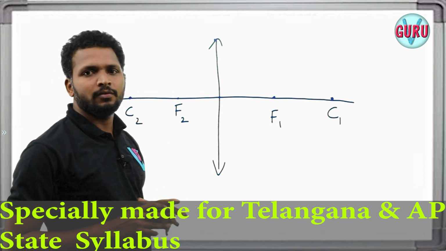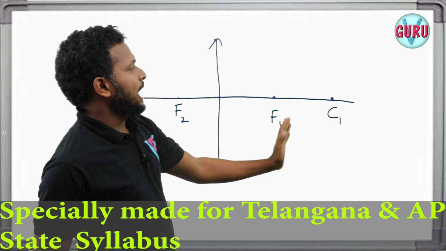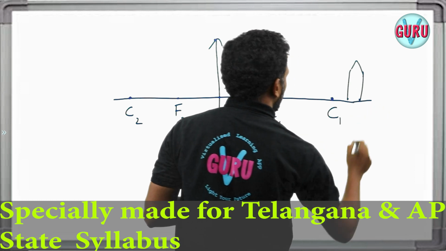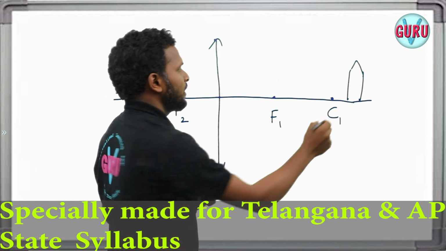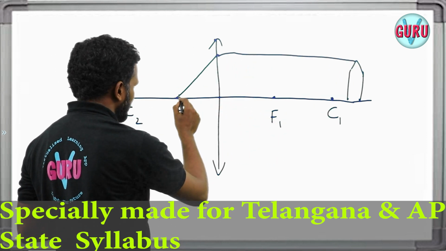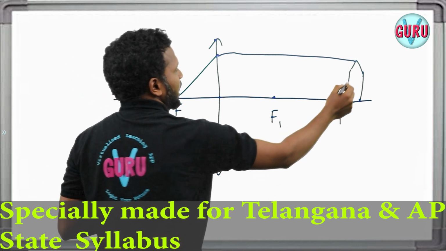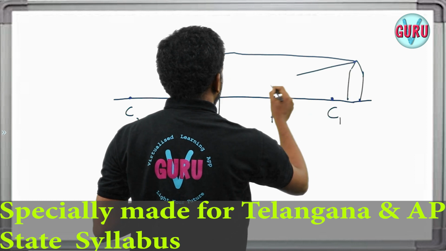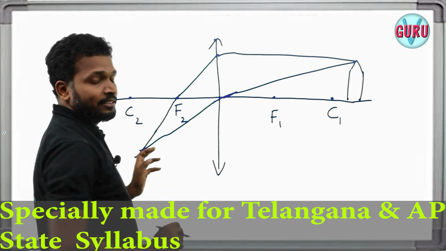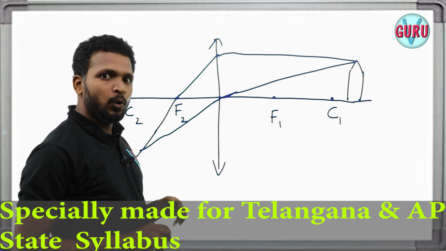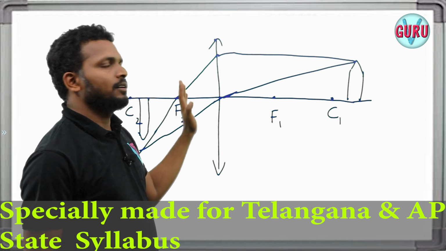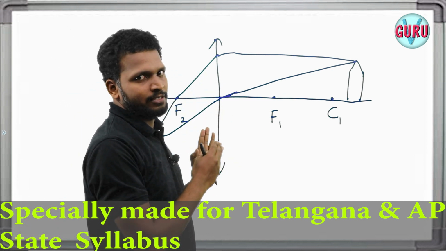Whenever the object is beyond C, ఎప్పుడైతే ఆబ్జెక్ట్ బియాండ్ C ఉన్నప్పుడు ఇమేజ్ ఫార్మేషన్ ఎలా ఉంటుంది? Whenever the object is beyond C, a ray passing through the head of the object goes to the focus, converges to focus, and another ray from the head of the object through the optic center of lens. Wherever these two rays intersect, there you get the image. What image? Inverted image. This is the concept without picturization, right?